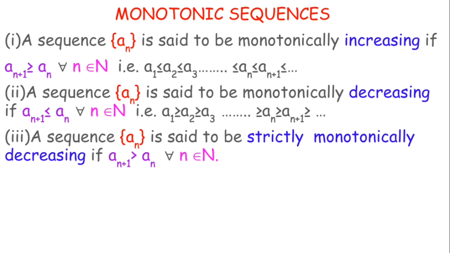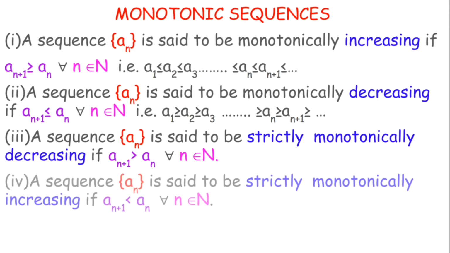A sequence an is said to be strictly monotonically decreasing if an plus 1 is always less than an. So it should not be equal to any of the values. If every value of the sequence is equal, then it must be constant, so that is not a strictly monotonically decreasing or increasing sequence. So a sequence an is said to be strictly monotonically increasing if an plus 1 is always greater than an for all n belonging to the natural numbers.